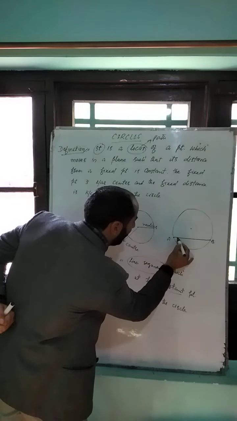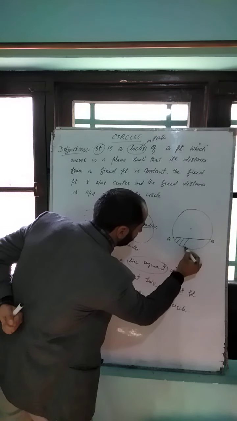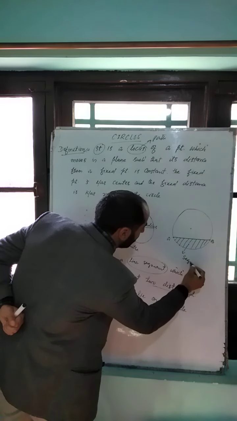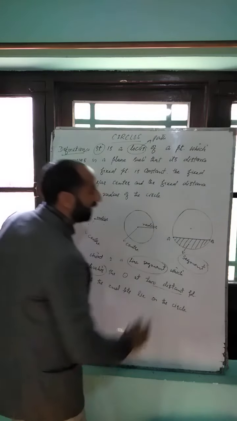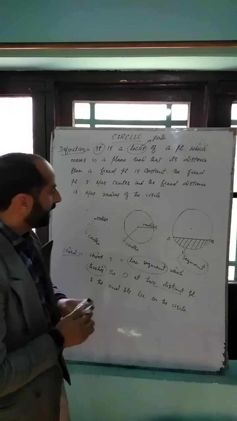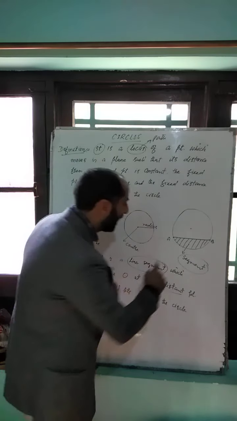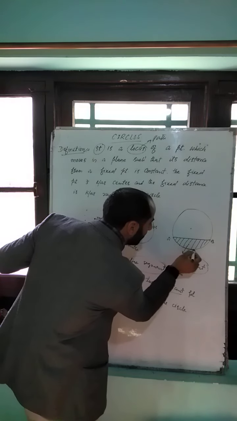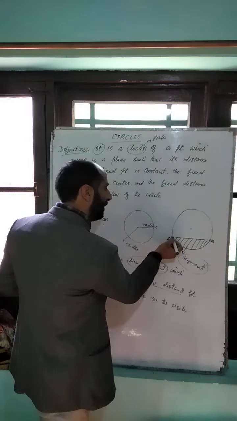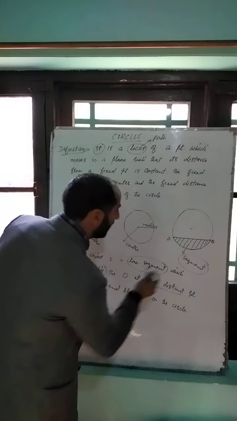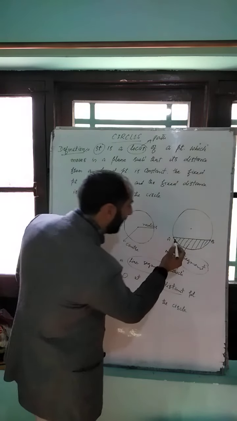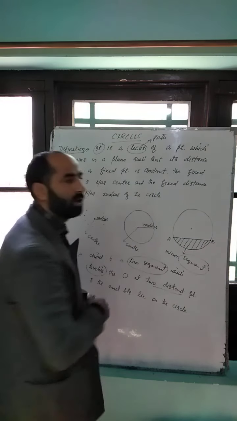We can say this area as the segment. This is known as segment of circle, means that it is the inner part of a circle formed by a chord and minor arc. This is minor arc. Arc means part of a circle between any two points. So this segment is known as minor segment. Minor segment is formed by a chord and minor arc.